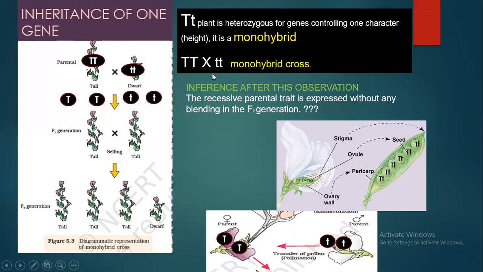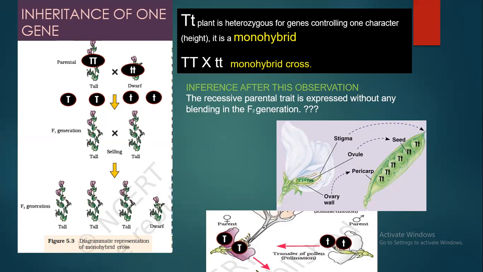If you are doing a cross with contrasting characters, then it will be called a monohybrid cross, where only one trait will be considered. You are taking a tall plant and a dwarf plant and doing a cross. You are actually considering one trait, that is height. So such crosses where you are considering only one trait are called monohybrid cross.